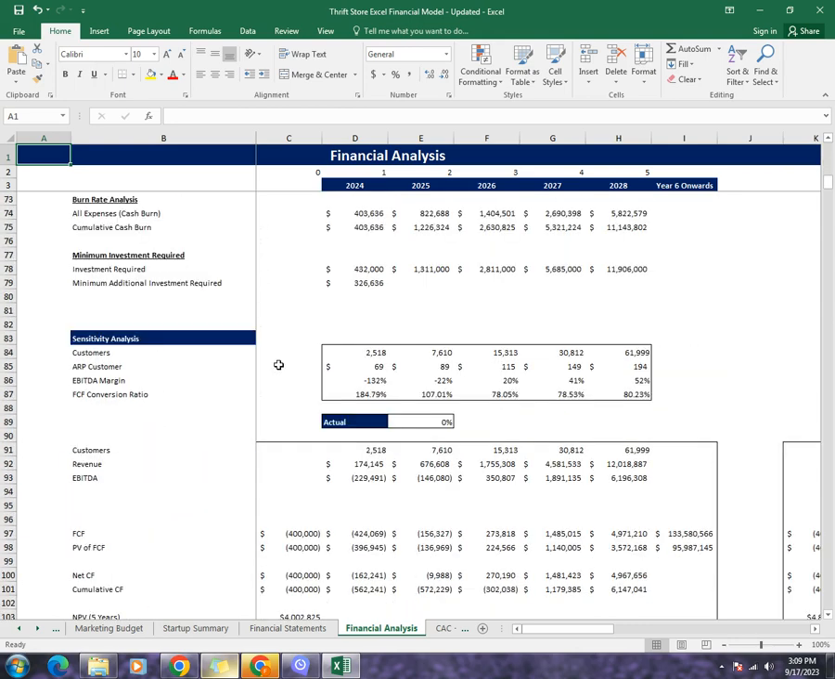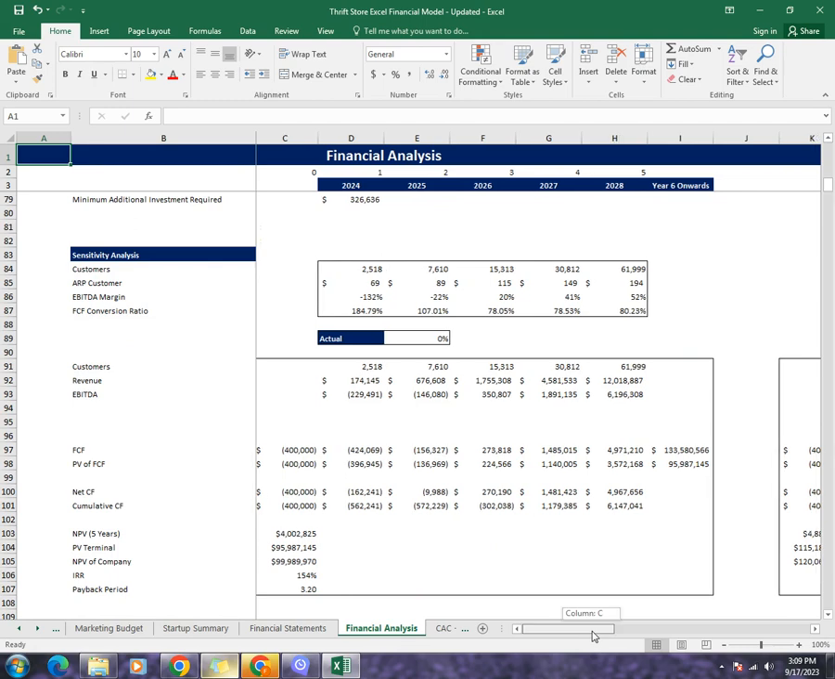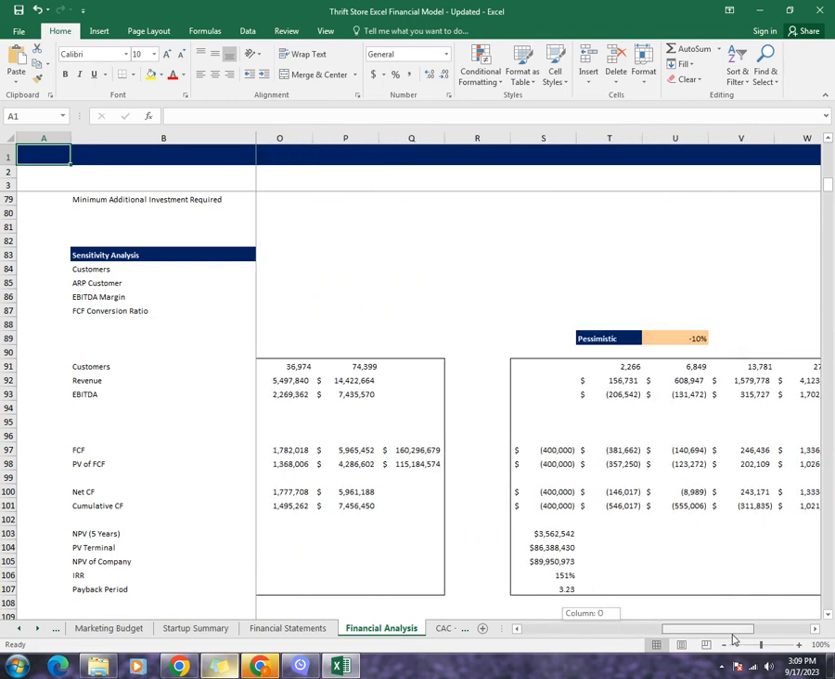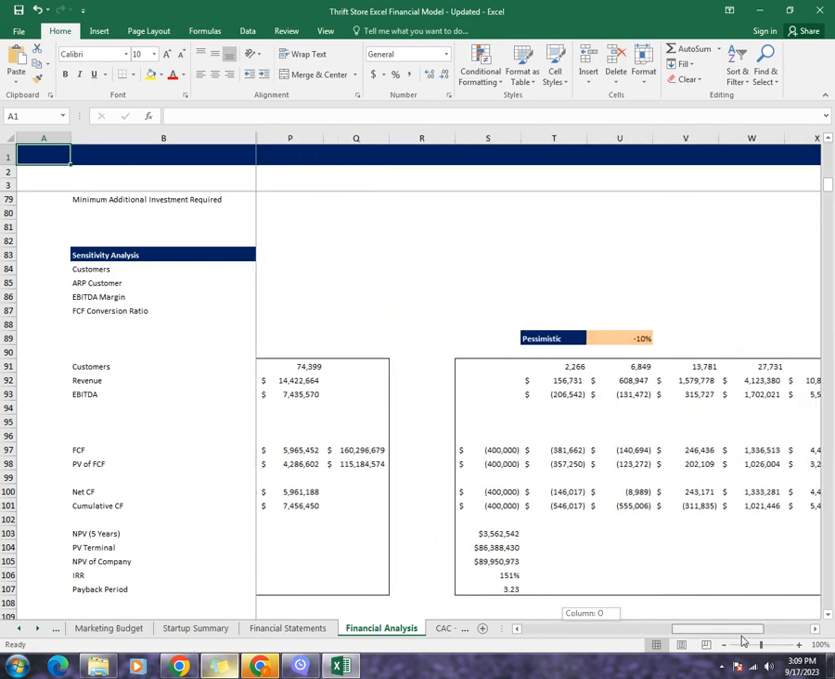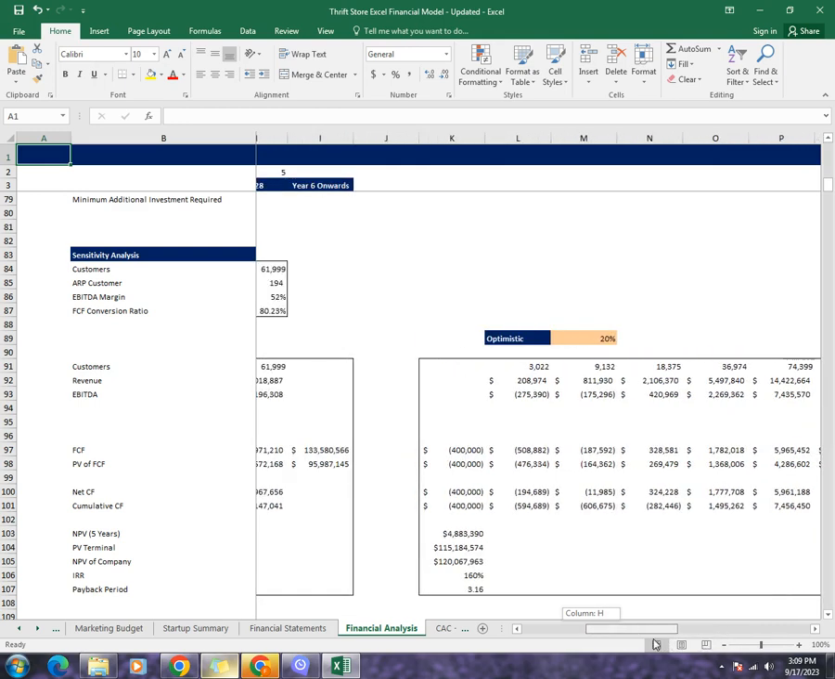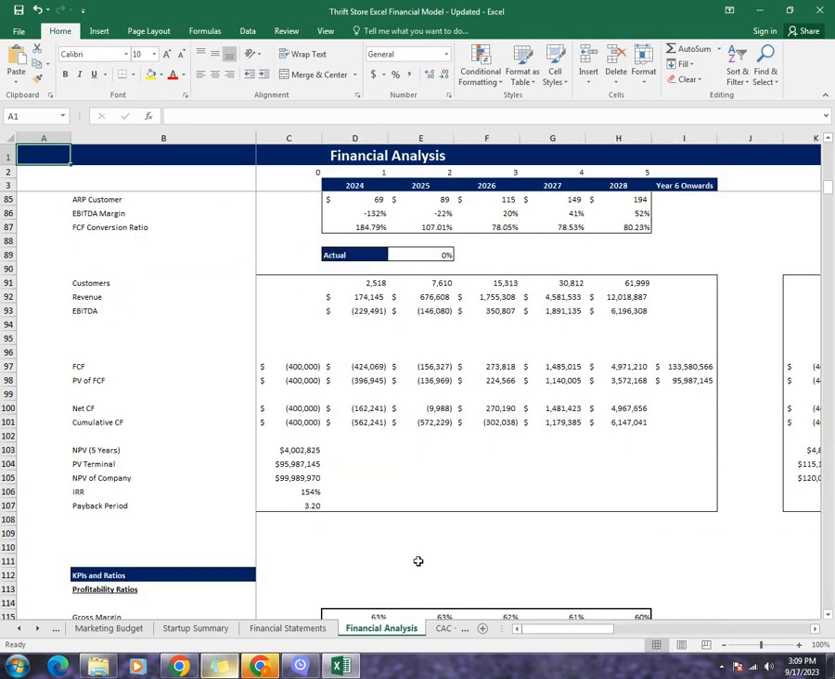Then it gives you the sensitivity analysis, which is based on three different scenarios: actual, optimistic, and pessimistic, which gives you the NPV, IRR, and the payback period of the business in these three different scenarios.